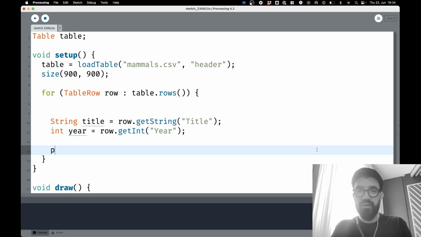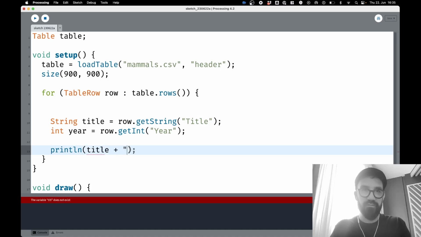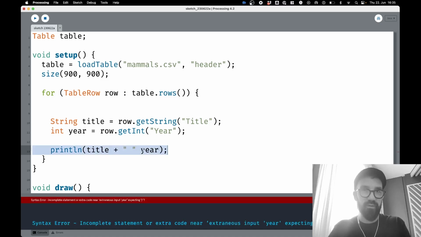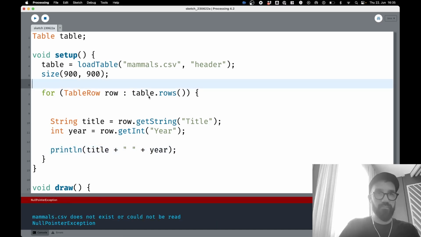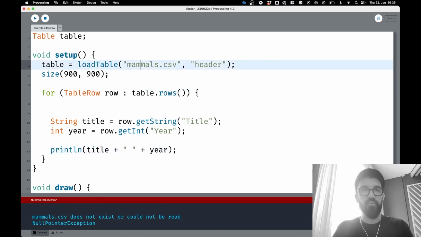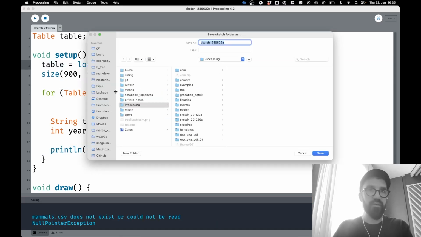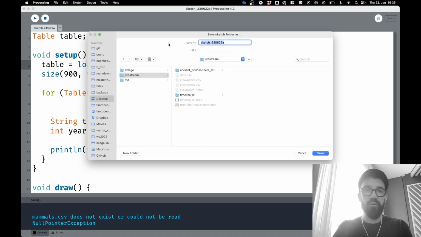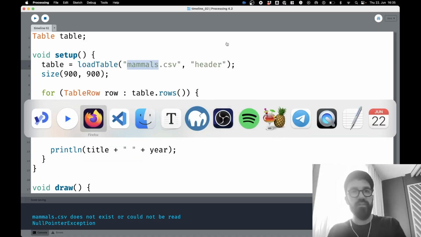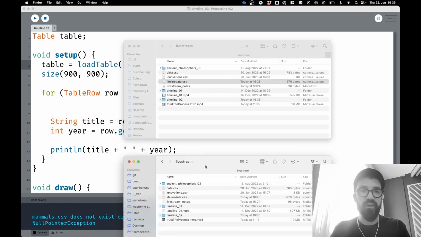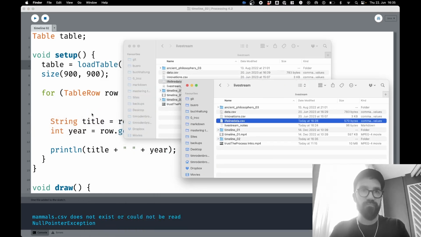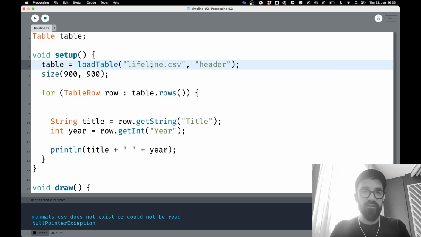And also we can now print line that. Let's see if that works. Print line title plus maybe a space in between, and then year. Of course, there has to be a plus as well. What's wrong? Of course, I have to rename it. I have to save it first. Let's save this to my Livestream folder. I will call this timeline_02. Save it, and then I have to drag this file to that sketch. And the file was called lifeline data.